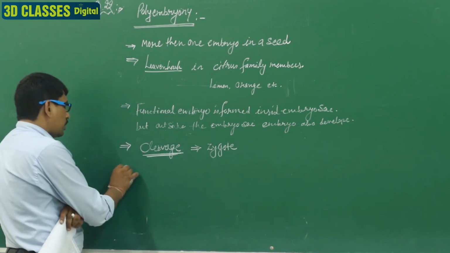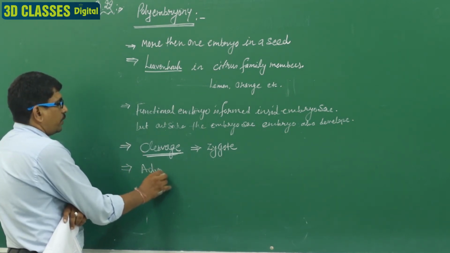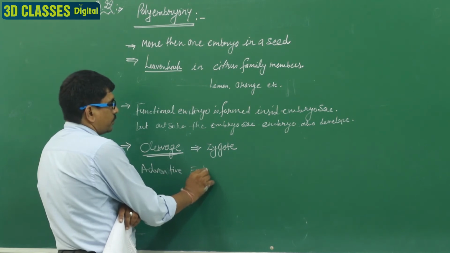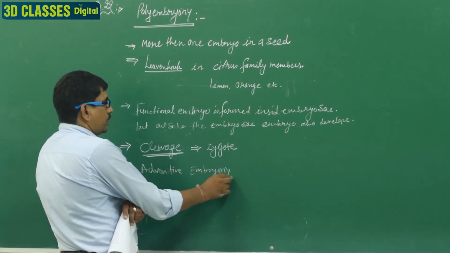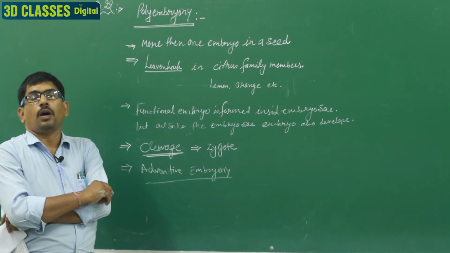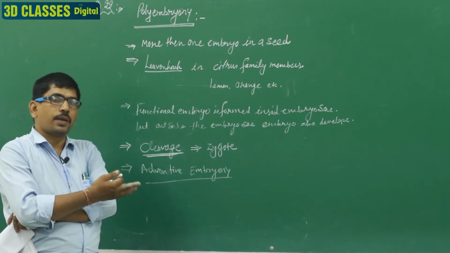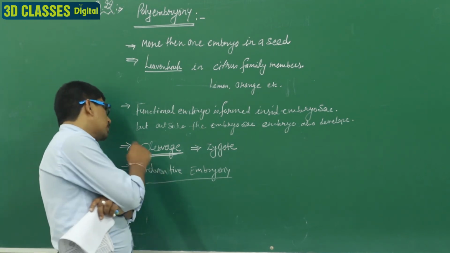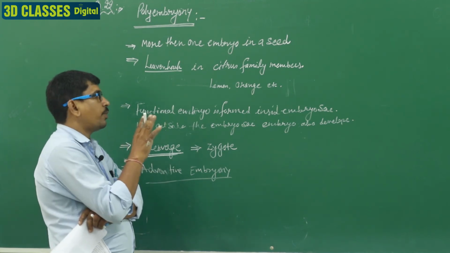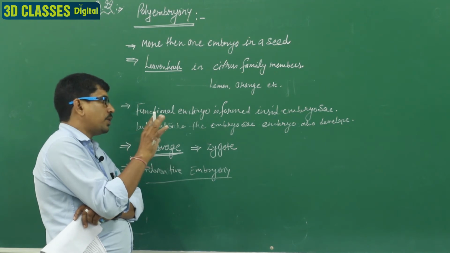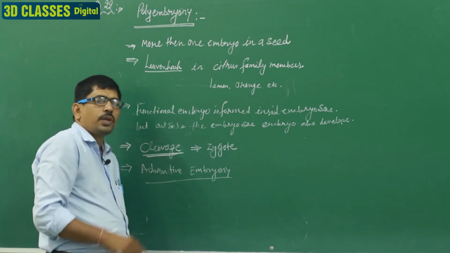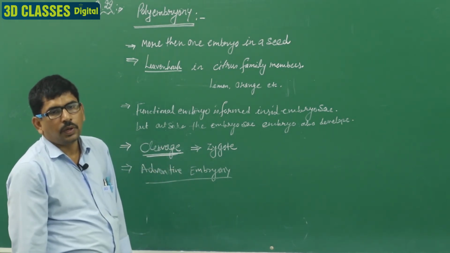Second reason is adventive embryony, in which, other than the embryo sac, other parts of the ovule make the embryo, like in diplospory and other similar conditions, such as the integument and nucellus. Clear? The definition of polyembryony, who discovered it, and the types of polyembryony: zygotic cleavage and adventive embryony.